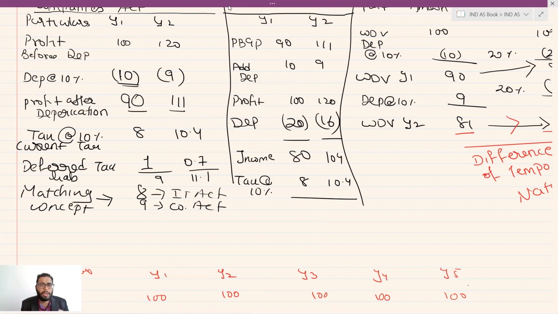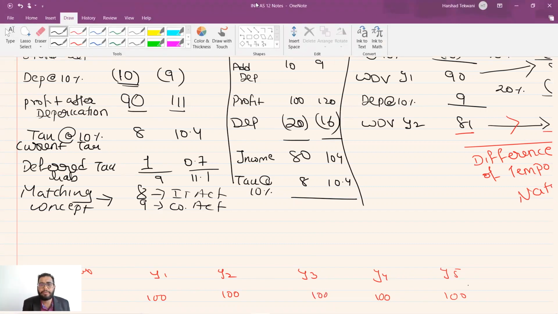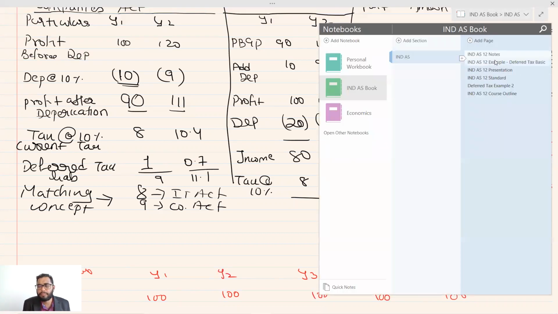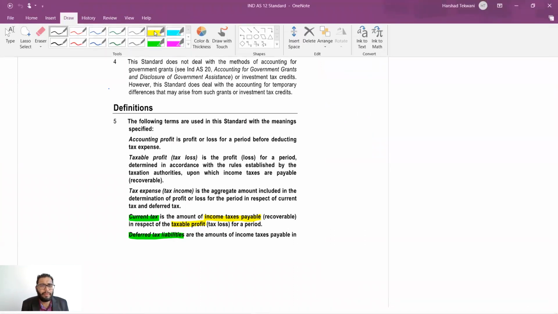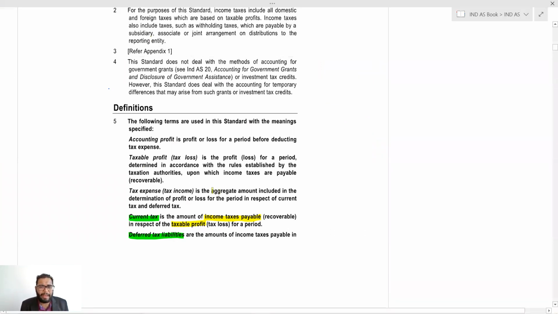Now, if you see the standard, it says that your total tax expense for a particular period will be the aggregate amount included in the determination of profit and loss in respect of current taxes and deferred taxes. So your tax expense for the period will include both deferred taxes and current taxes.